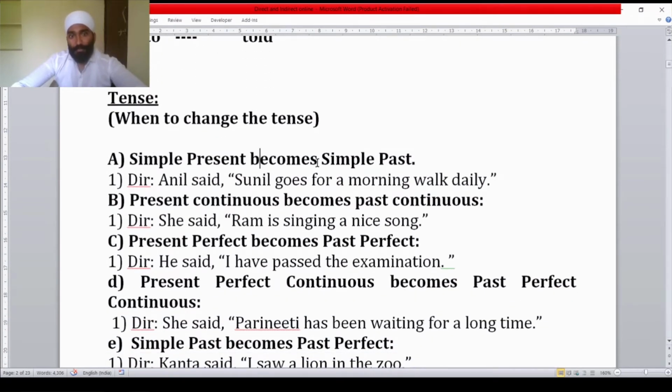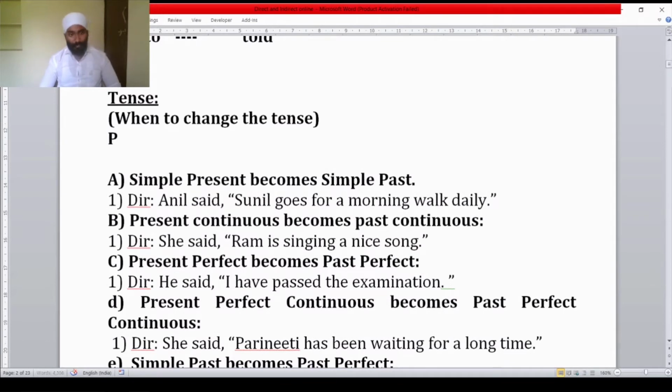First one, simple present becomes simple past. See here, this is the sequence: present becomes past, and past becomes perfect. This is how you can remember how to change the tense if the reporting verb is said or said to. Present becomes past, past becomes perfect.